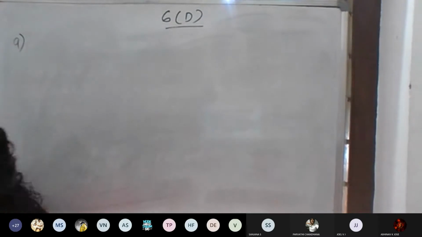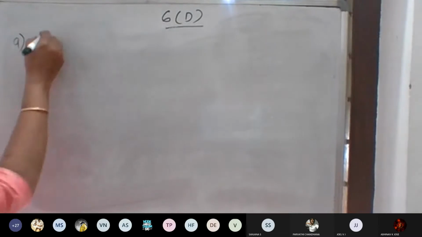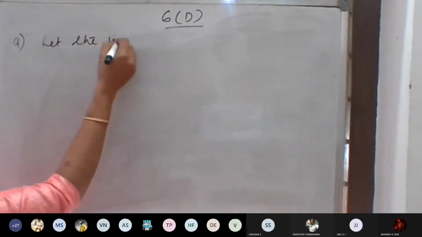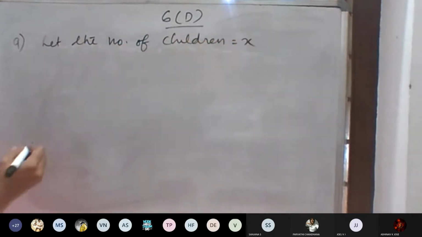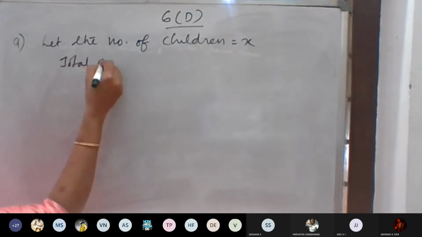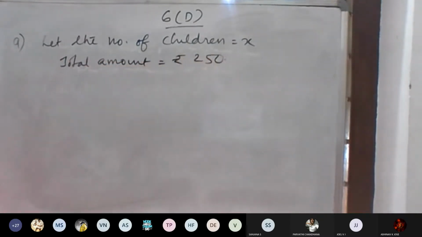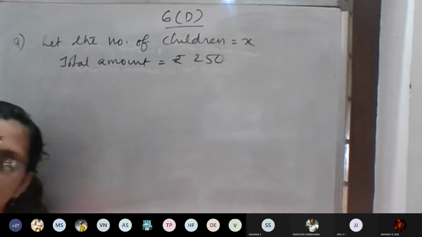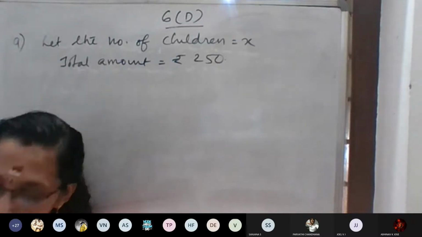So rupees 250 is divided equally among a certain number of children. Let the number of children be x. The total amount is rupees 250. Then, if there were 25 children more, each would have received 50 paise less. So each person's amount we have to find out.